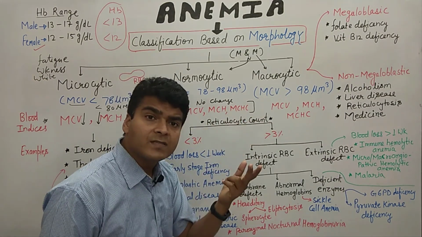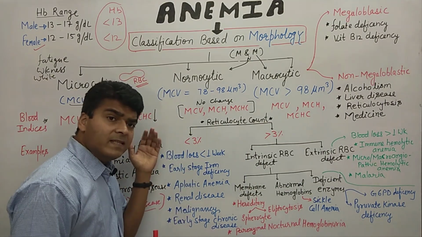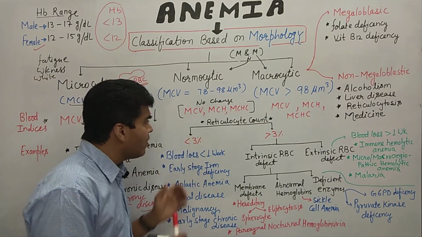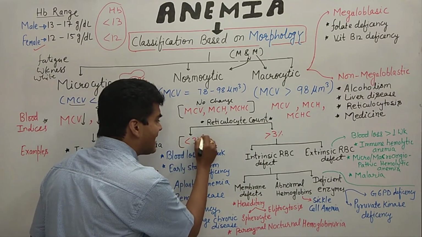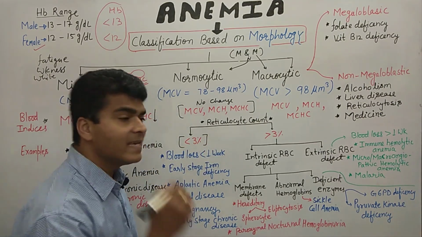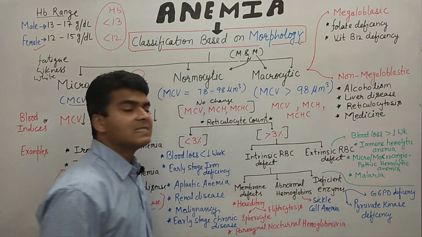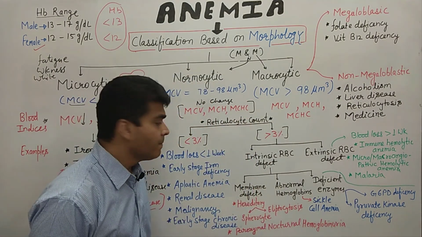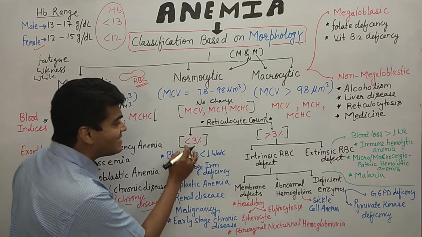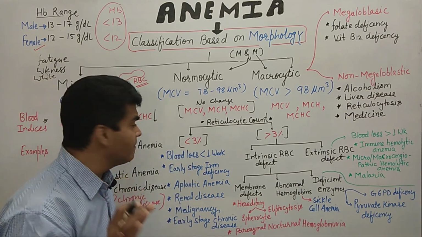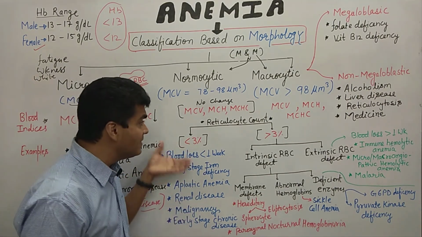So there are 2 possibilities. In the first, the amount of reticulocytes is less than 3%, and in the other, it is greater than 3%. So in less than 3%, what are some examples of this category?